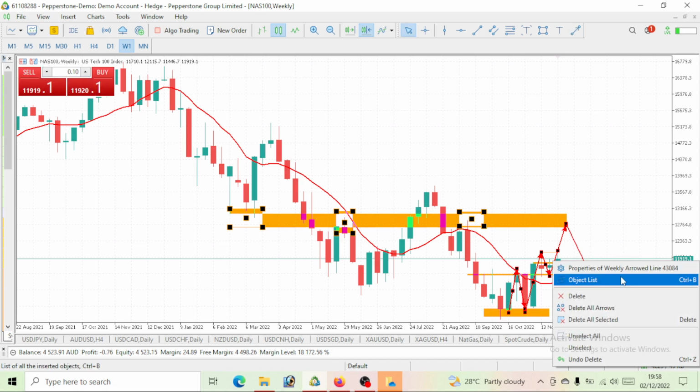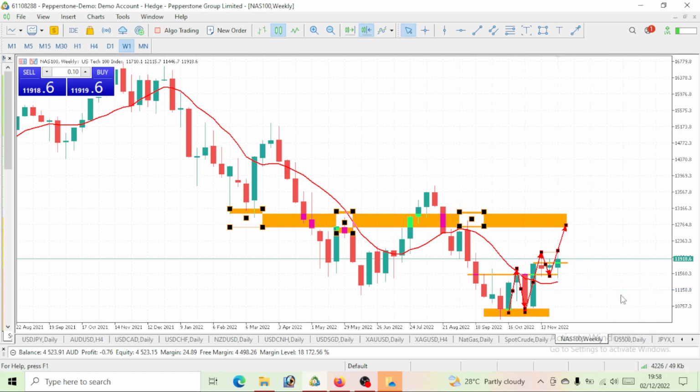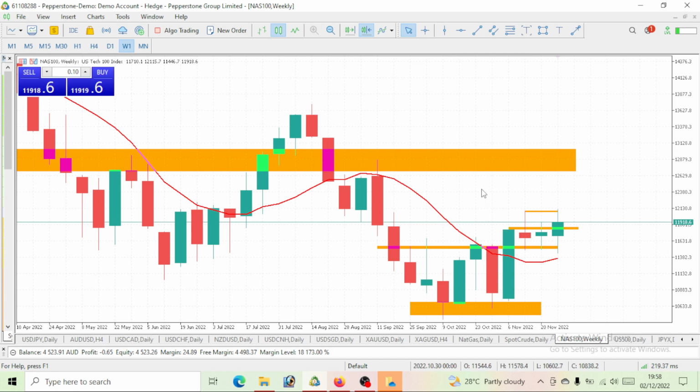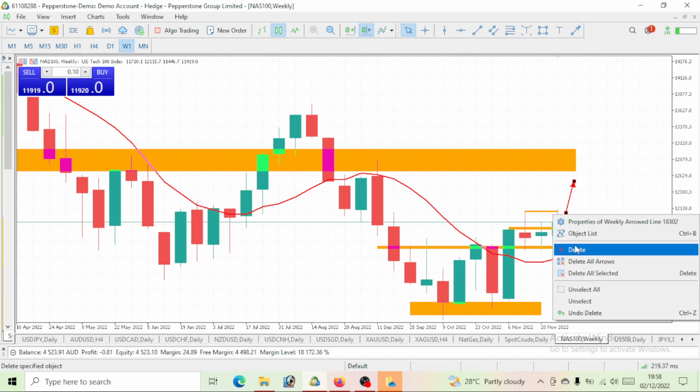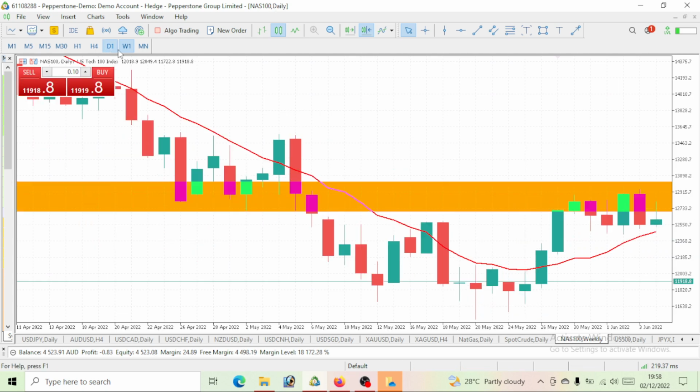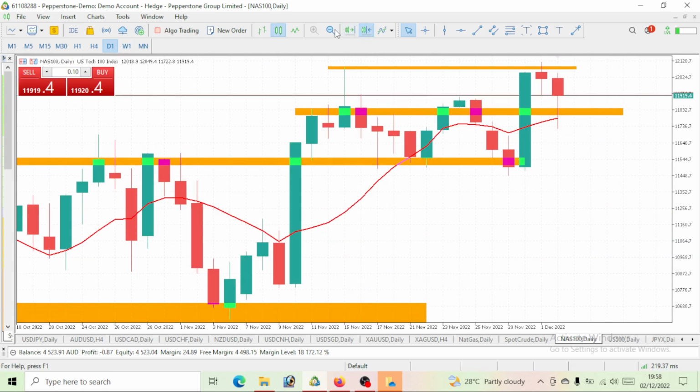So above all, what I'm just trying to tell you is that this NASDAQ 100 is still on a bullish move. The bullish move on NASDAQ 100 is not over, so expect a bullish move on this NASDAQ 100. So now let's see what this daily time frame actually says. Take a look at this daily time frame.